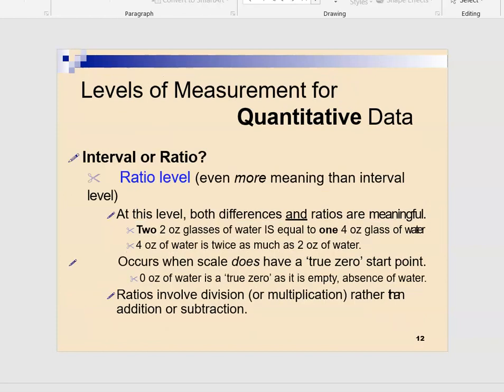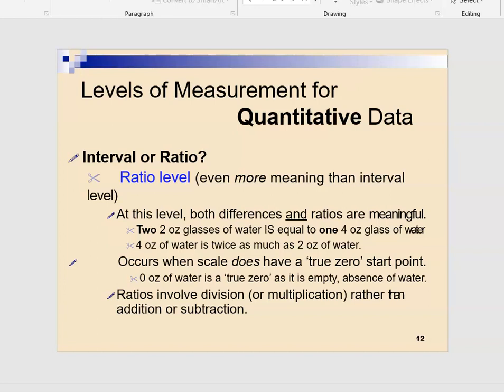Now let us see what is ratio data. Ratio level is something in which you can perform all the mathematical operations. If someone has drunk 4 glasses of water and someone has drunk 2 glasses of water, we can say that X person had drunk twice the water as Y person. If someone's income is 25,000 and another one's income is 50,000, we can say the income of Y is 2 times.